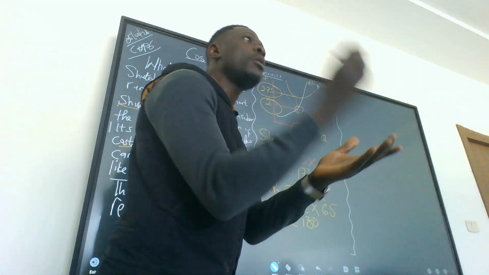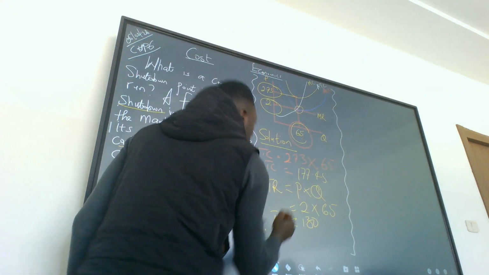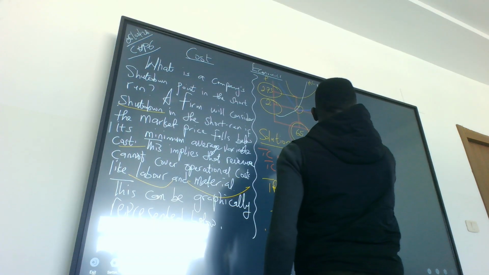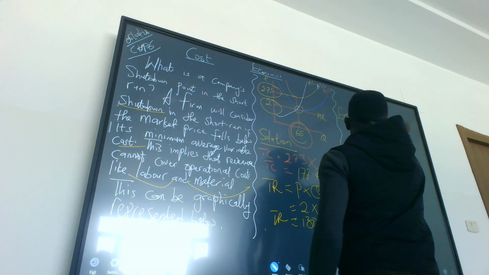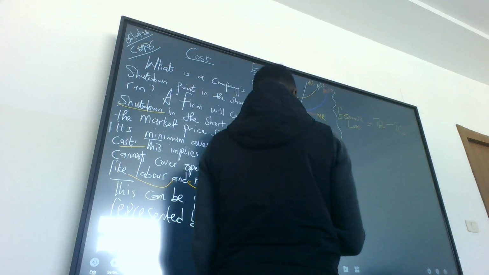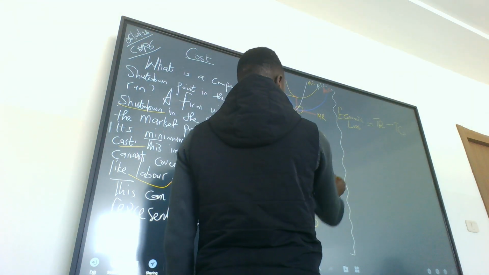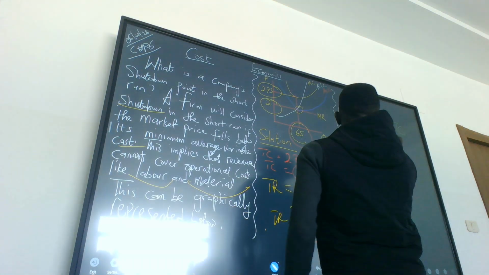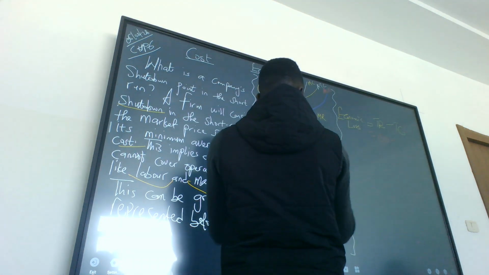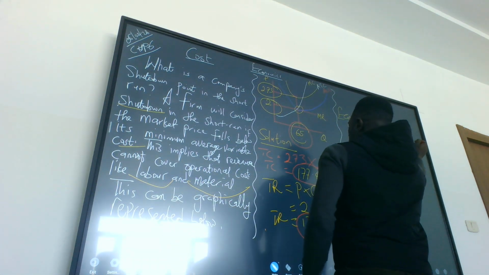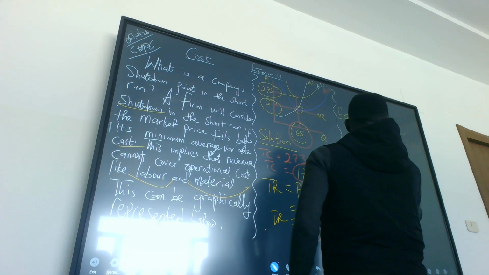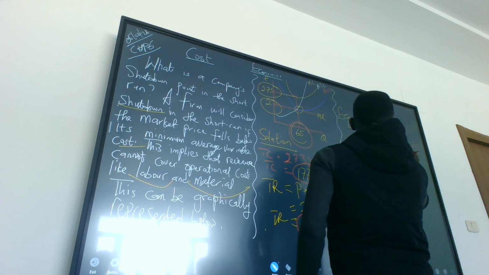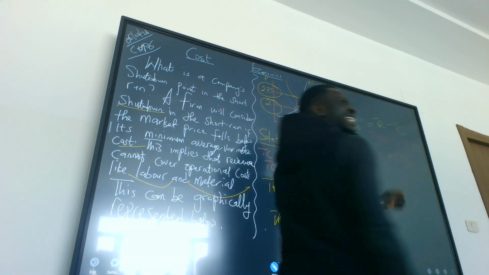Now we need to know the economic loss or profit. Economic loss equals total revenue minus total cost. What's our total revenue? 130, right? 130 minus total cost, 177.45. What does that give you? 47.45. So this is an economic loss.